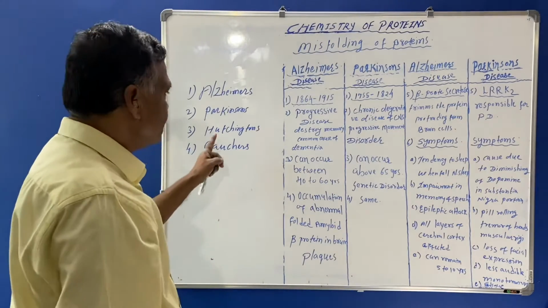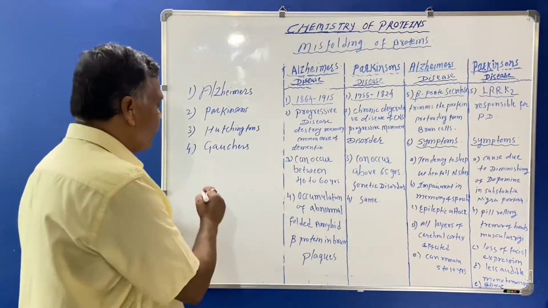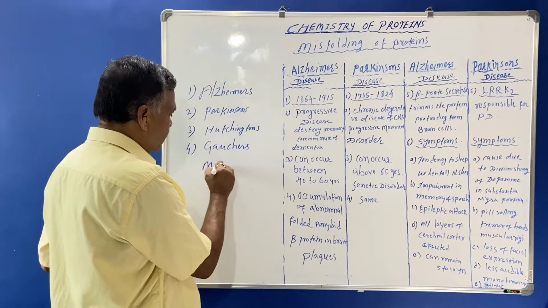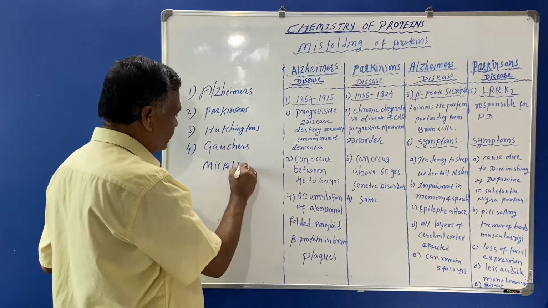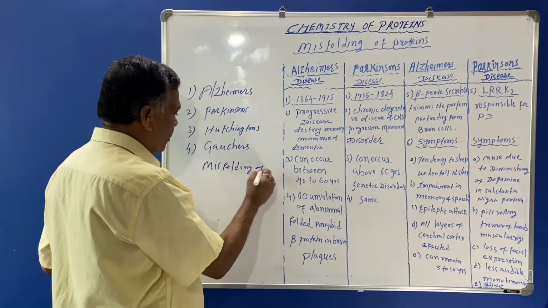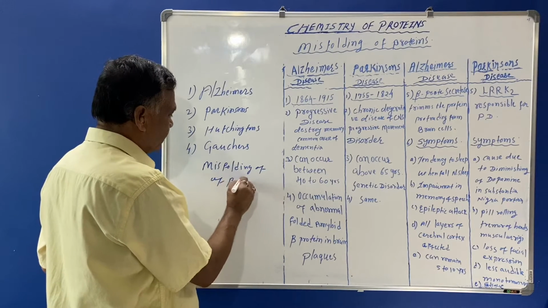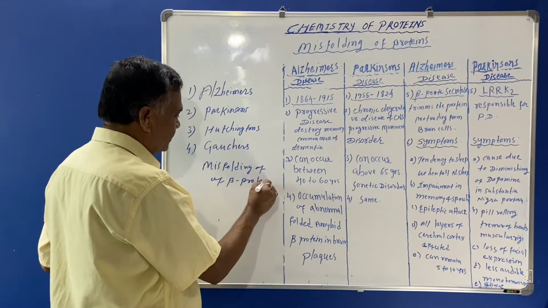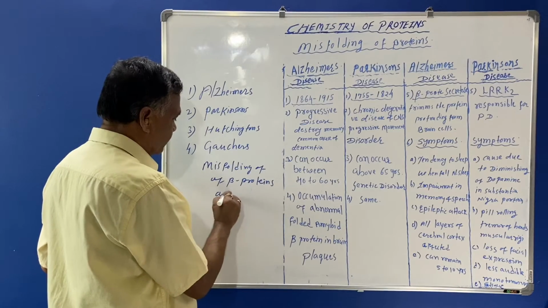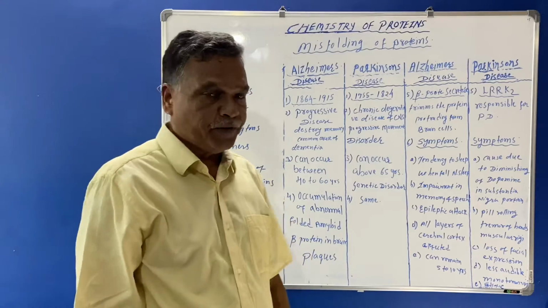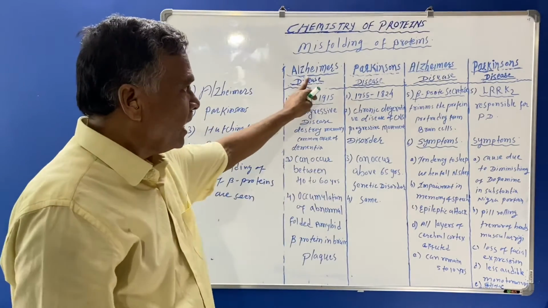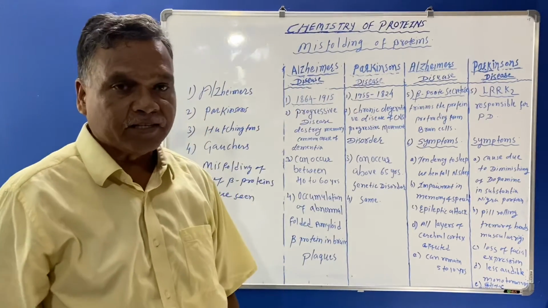So these are the diseases in which the misfolding of beta proteins is found. Now we'll discuss the differences between Alzheimer's disease and Parkinson's disease.